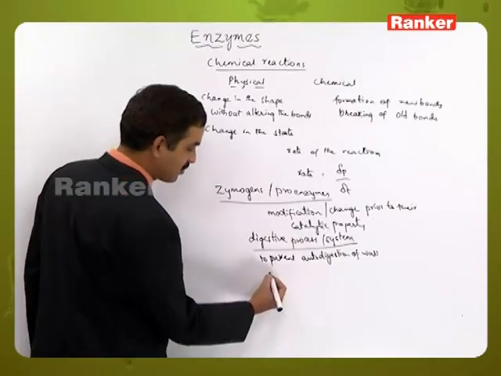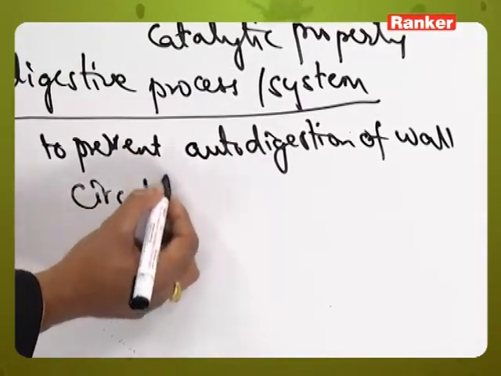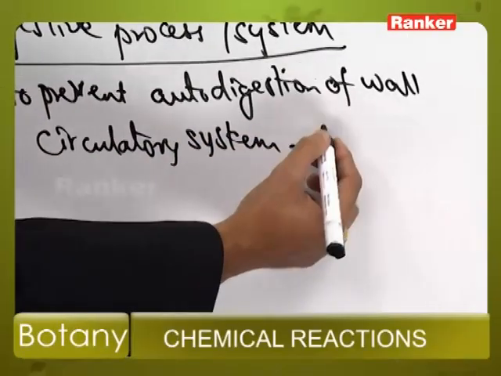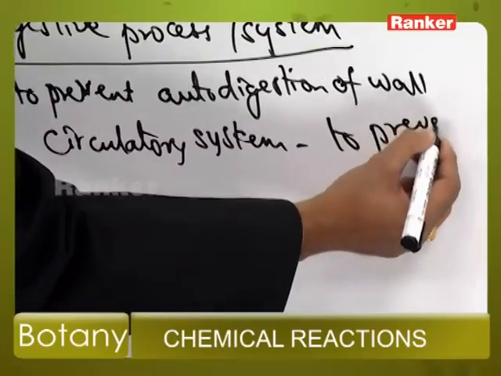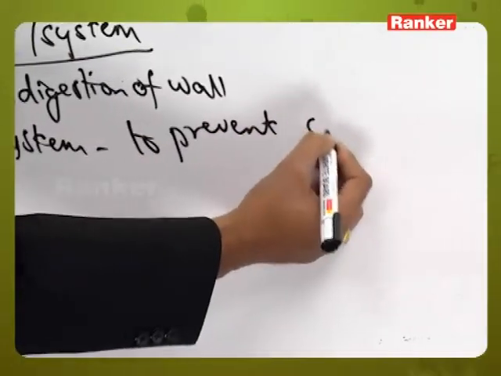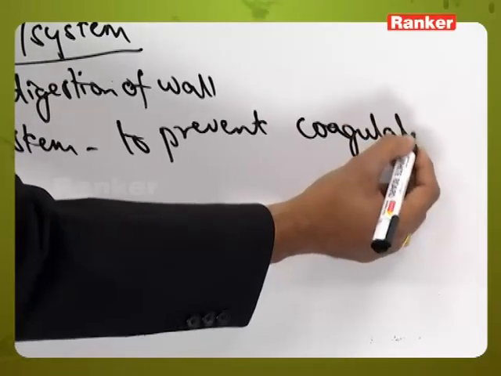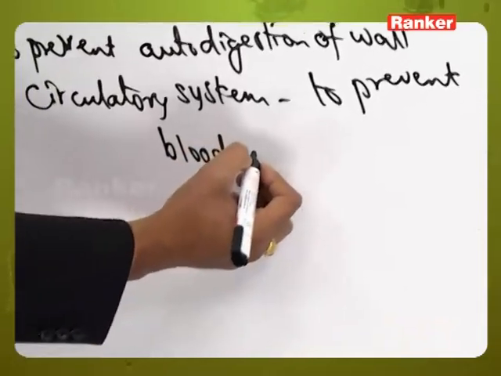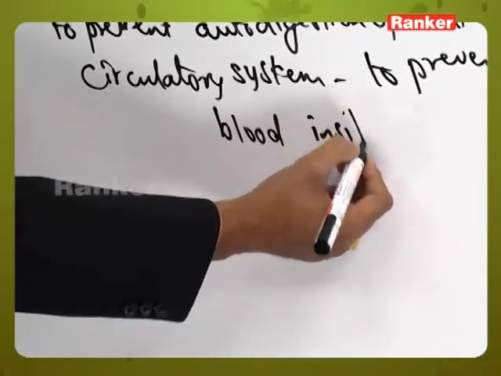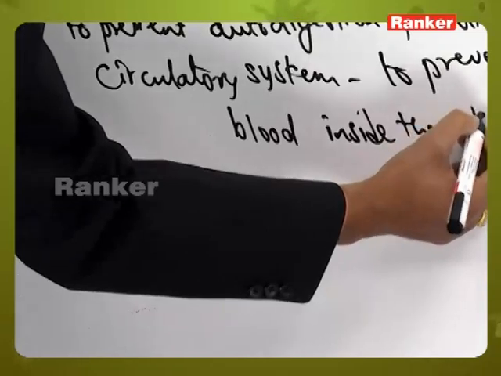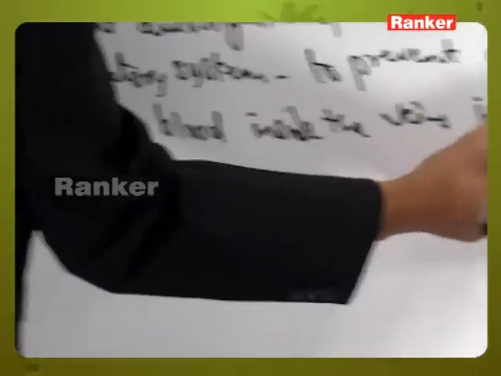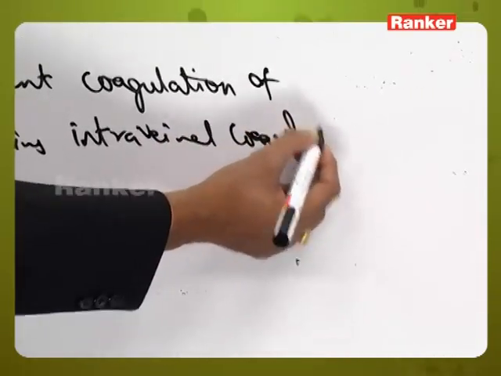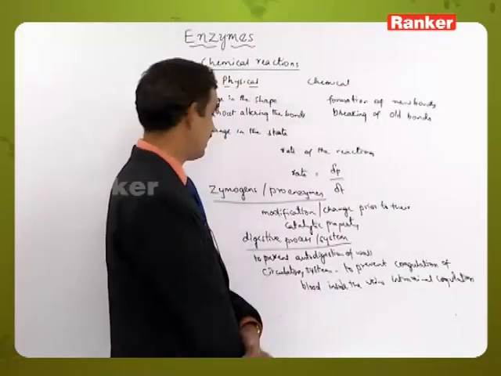And in the circulatory system, these are useful to prevent the coagulation of blood inside the veins, or we can say intravenous coagulation can be prevented because of these zymogens.